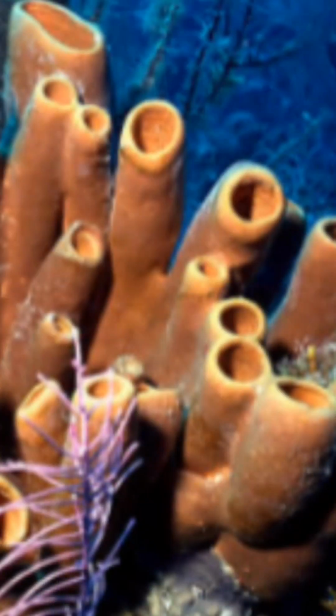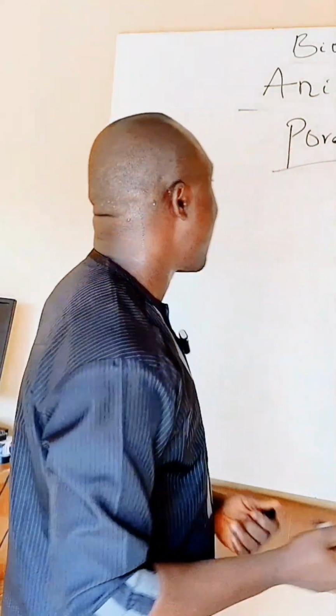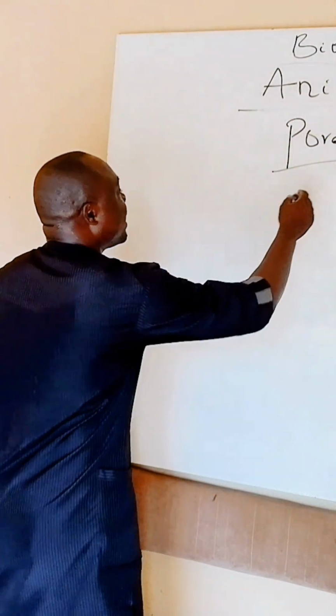Scientists were confused when this animal was discovered because some people thought that this is a plant. But further analysis and further discoveries made it clear that poriferans are animals, even though they are sessile.